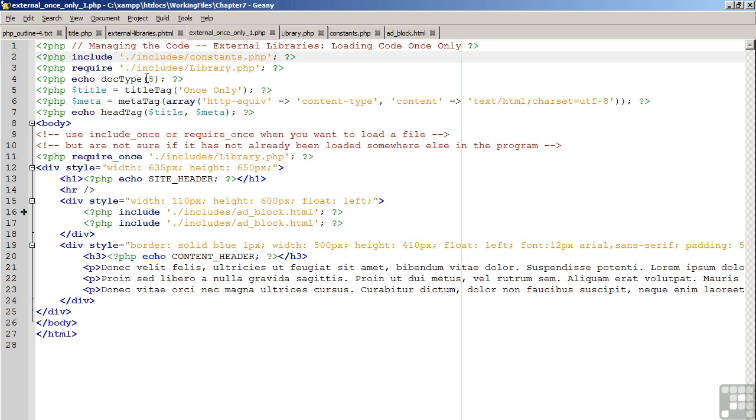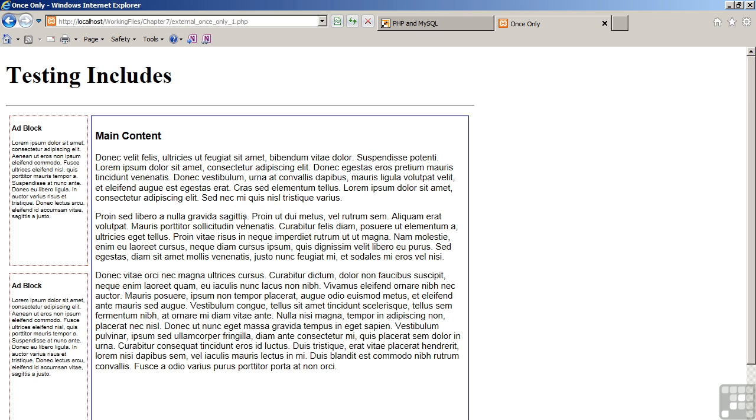The answer is there's no reason why not. So we'll put it here. We'll put it here as well. Move over to the browser, refresh the screen, and as you can see, the code is not affected.